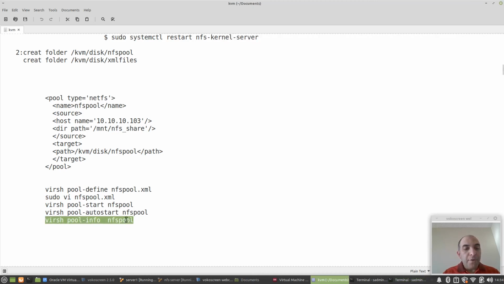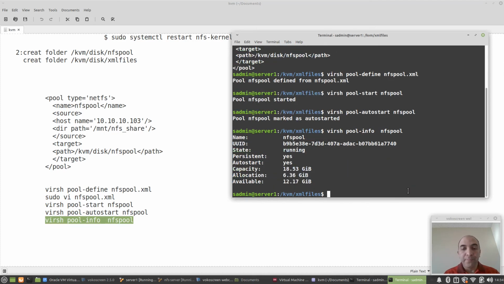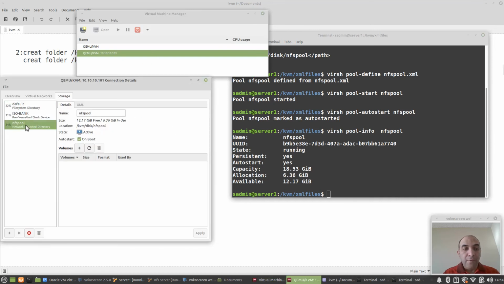By getting information about the NFS pool, we can do this command. You can see all of the information here, and inside the virt manager we have the NFS pool.